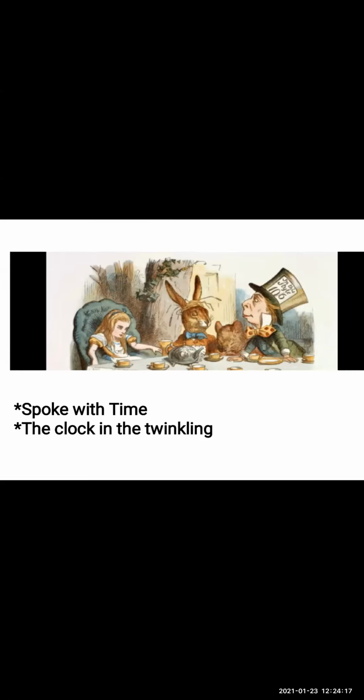The Hatter said, I know the time. I spoke with the time. Now here the Hatter gives an example to Alice. If you only kept on good terms with him, that means if you kept a good rapport with the clock, with the time, you could do almost anything you like with the clock. You can do any work at any time if the clock becomes your friend.